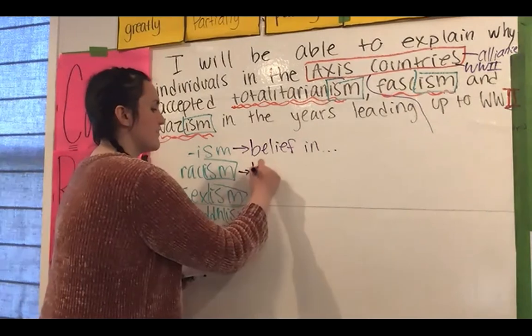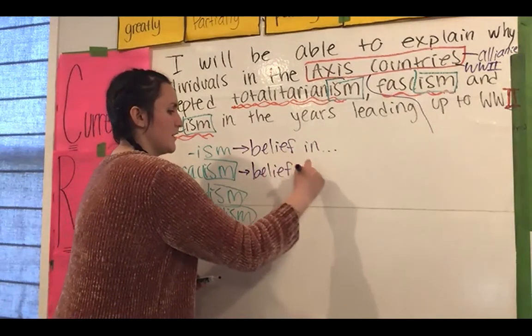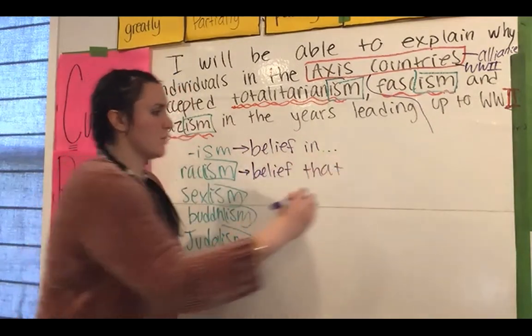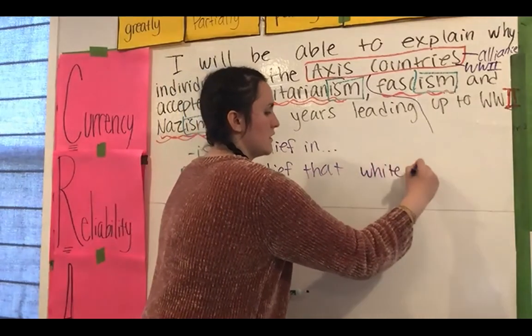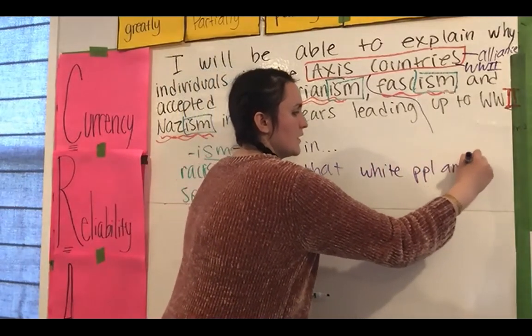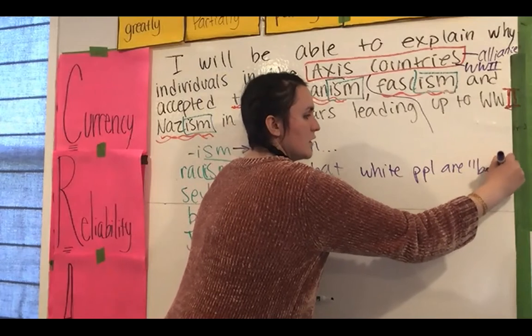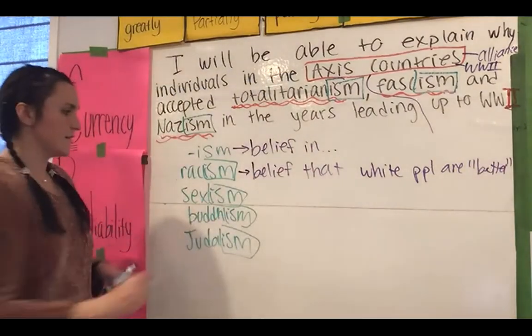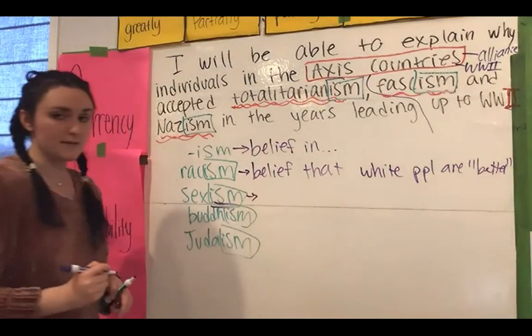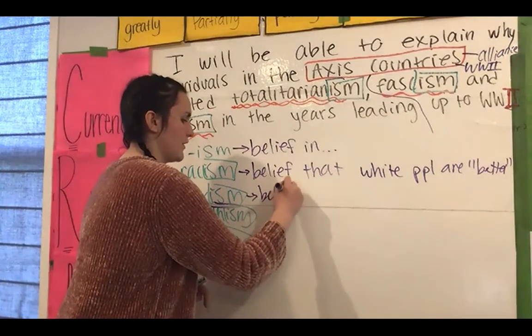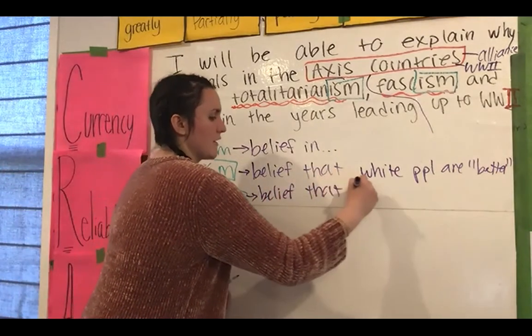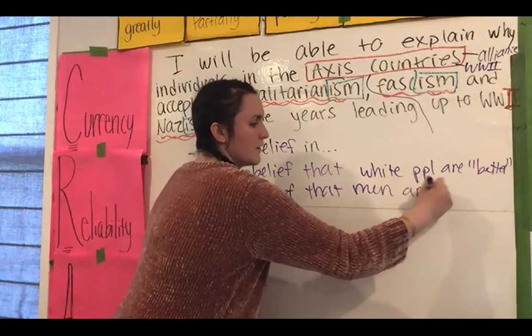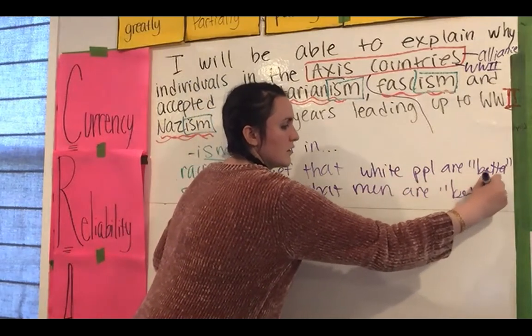So racism is a belief that white people are better, right? Sexism is the belief, it's got that ism in it, the belief that men are better, right?